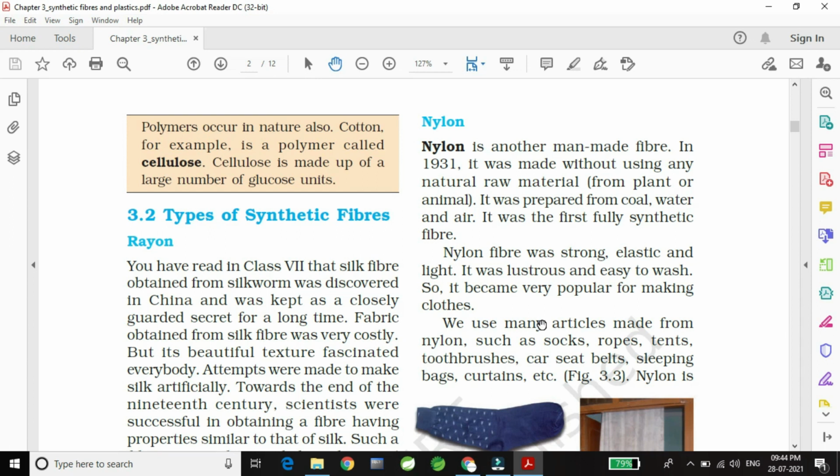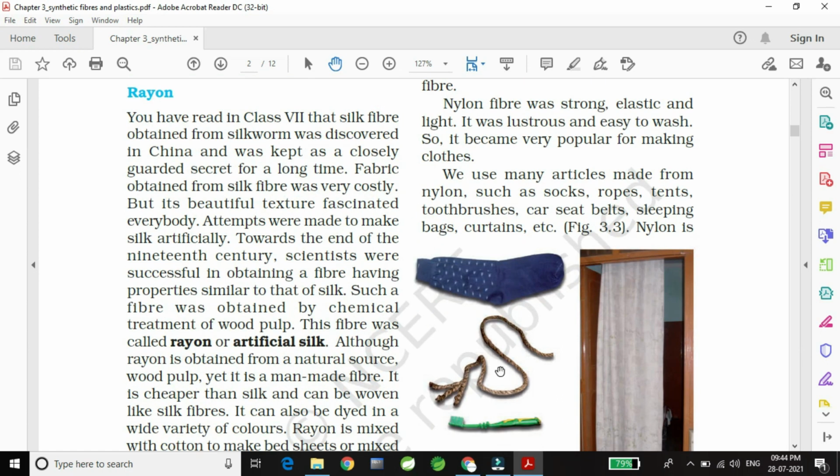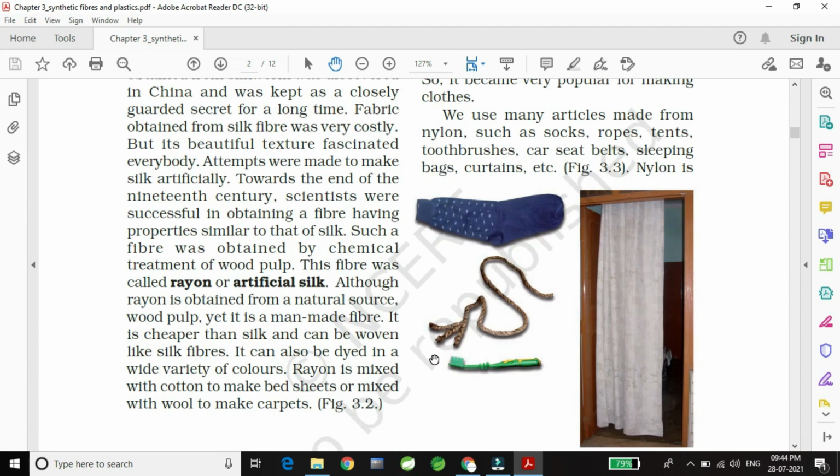So socks, ropes, tents, toothbrushes, car seat belts, sleeping bags, cushions, etc. are some examples of nylon. If you can see here, some images are given: socks, rope, cushions and toothbrush.